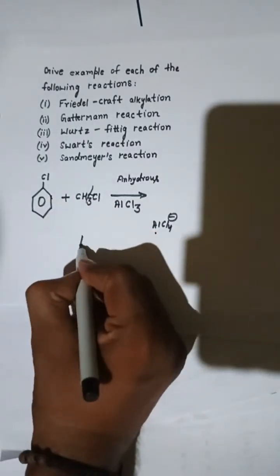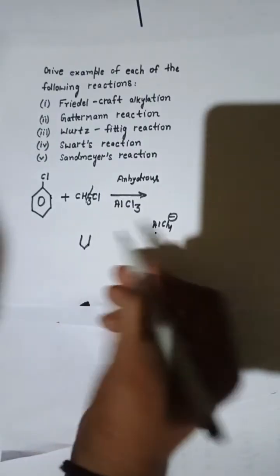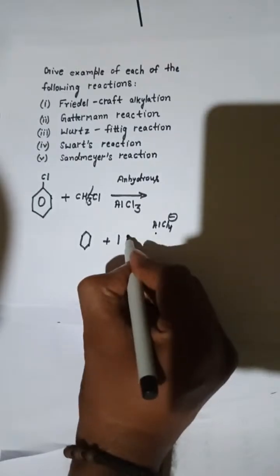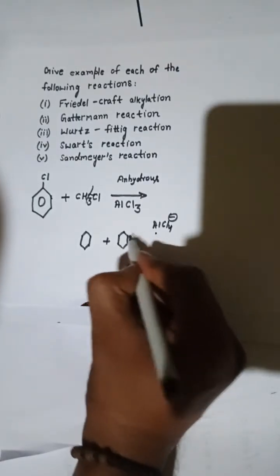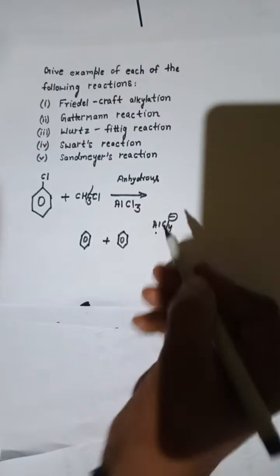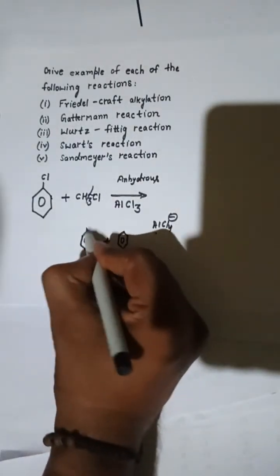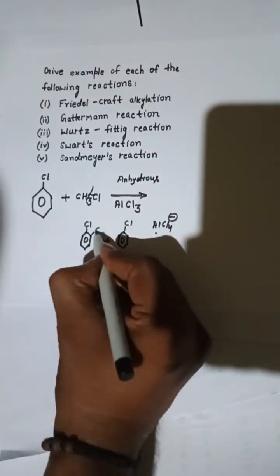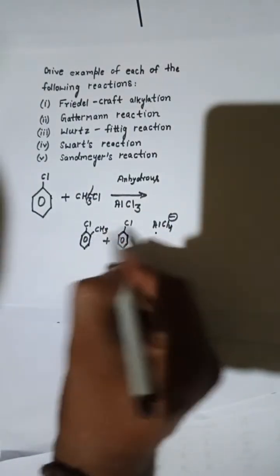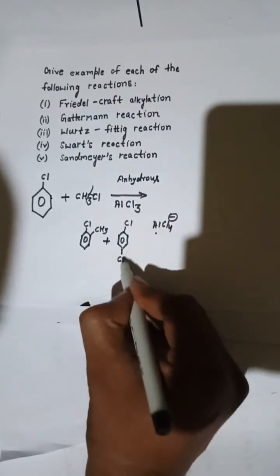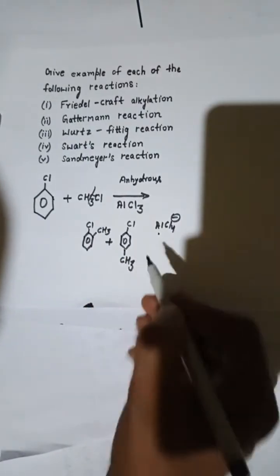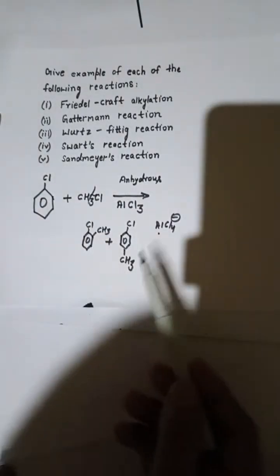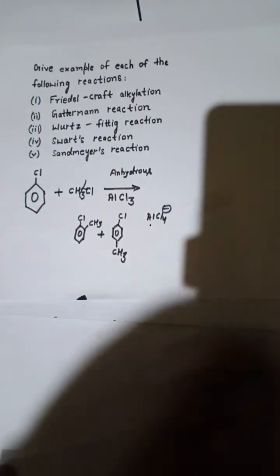So we can put this one in para position or ortho position in this way. Cl is already there. Either this CH3 methyl will come at ortho position or para position. This is ortho position and this is your para position. Methyl is going to be here.